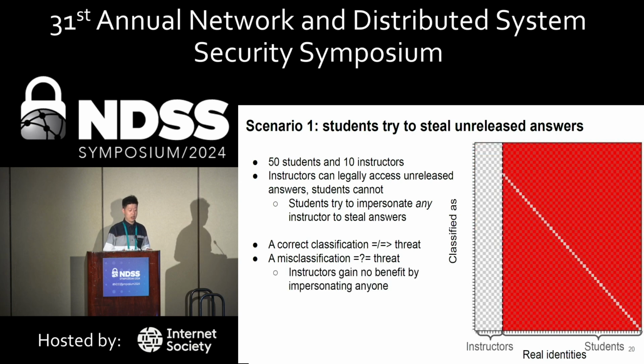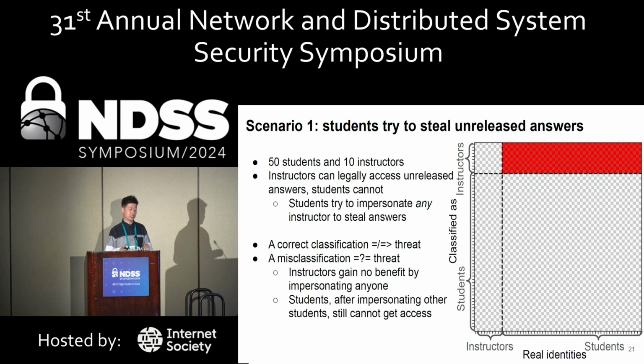However, if we consider the thin rectangular area on the left, these are the ground truths as instructors. They are instructors, then they are classified as some identities. It might be instructors, it might be students. The instructors themselves already have legal access to the answers. So they have no motivation to impersonate others, and this area is less likely to be a threat.